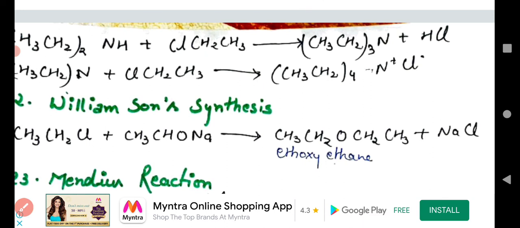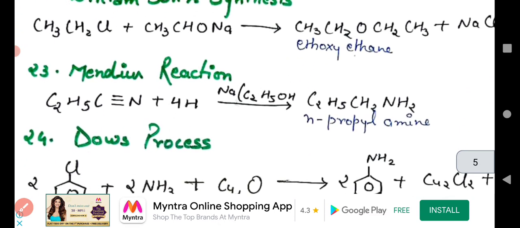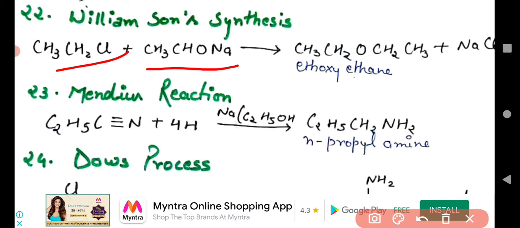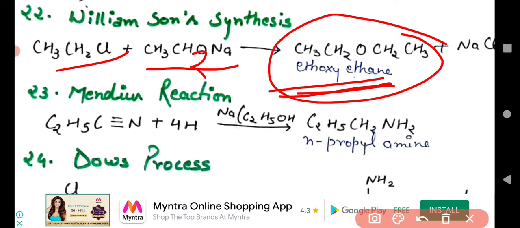Okay, salt. Now a very fantastic chemical reaction, Williamson's synthesis. Okay, we have to move on to Williamson's synthesis. In Williamson's synthesis, what is happening? When chloroethane reacts with sodium ethoxide, this should be sodium ethoxide, C2H5ONa. Understand that? Please do the correction. C2H5ONa. So this gives ethoxyethane. Okay, and ethoxyethane is formed, ether is formed.